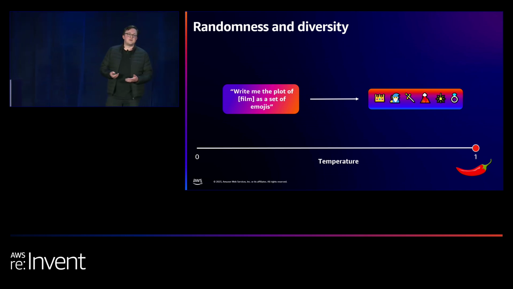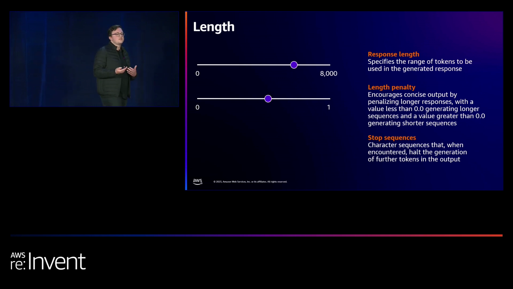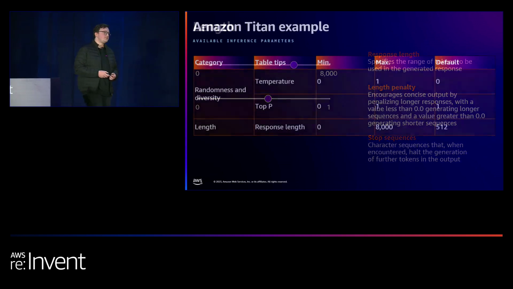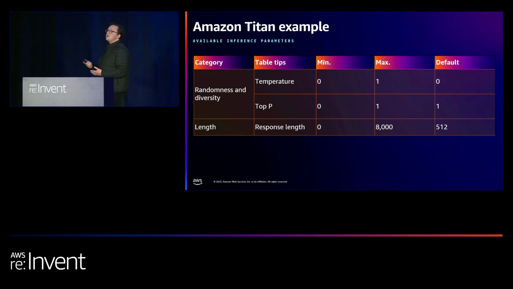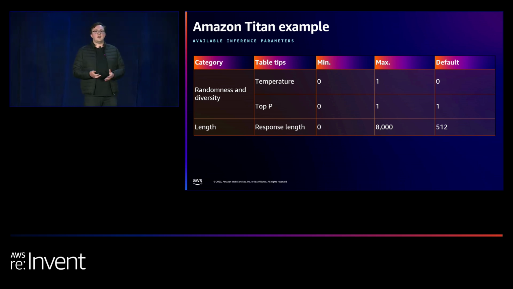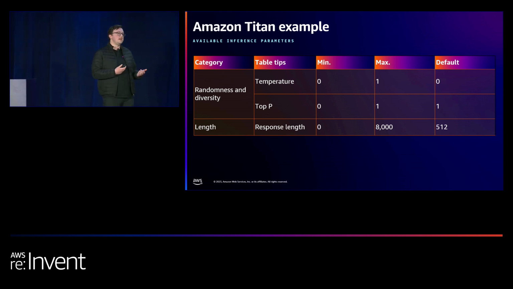When you have long text outputs and image generation, temperature can have a huge impact on what we get out the other side. Length, fairly simple. We've got response length. We can also have length penalties as a different way to restrict. And then stop sequences, if there's certain things that we want to stop, or halt generation of the output, which can be good for safeguarding outputs in our application. In terms of what we used, I'm giving a spoiler of what model we used. We used Amazon Titan through Bedrock, but these are the parameters that we used, and you can see these are the ranges and the defaults. So it's not a huge amount to think about when you come to inference parameters, but they have a huge impact on the quality of the outputs that you get, and they are something you should spend time experimenting with. And actually, we've started to do some end-to-end testing with automatic generation of different configuration parameters to see what outputs we get.